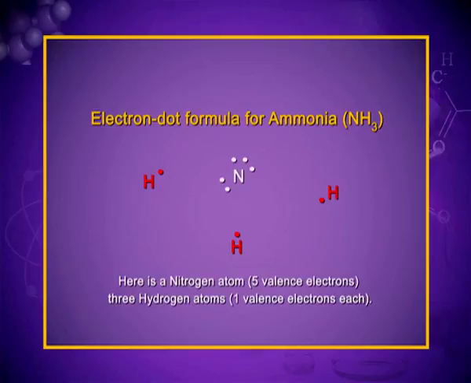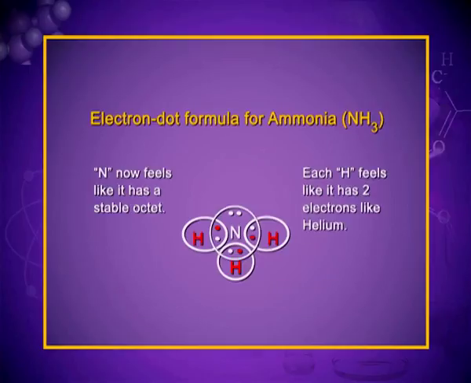This is the electron dot formula for ammonia, NH3. Nitrogen has 5 valence electrons and hydrogen has 1 electron each. Again, hydrogen will complete its duplet and nitrogen will complete its octet. See, the nitrogen has completed its octet and hydrogen has completed its duplet and both are in the stable state.